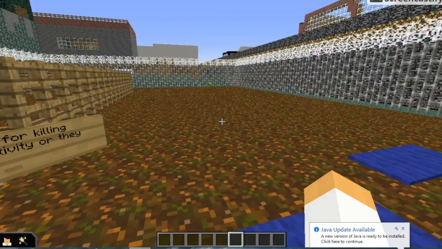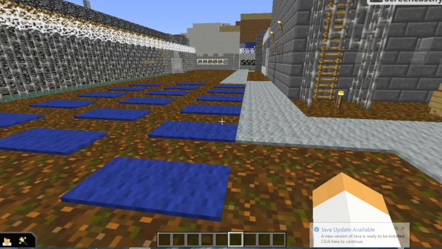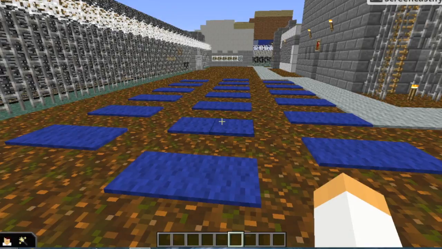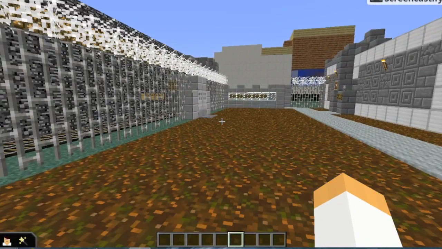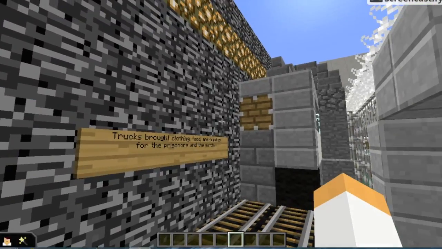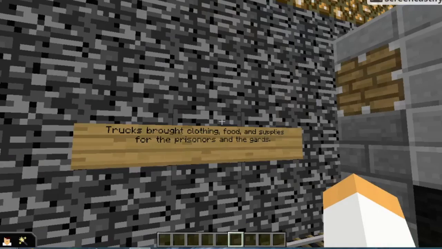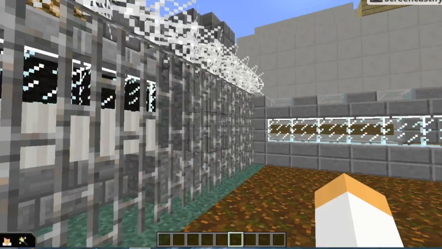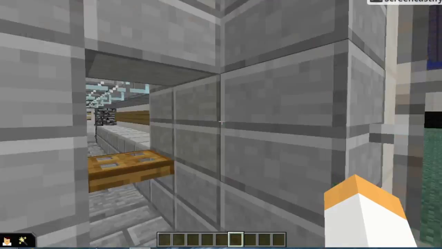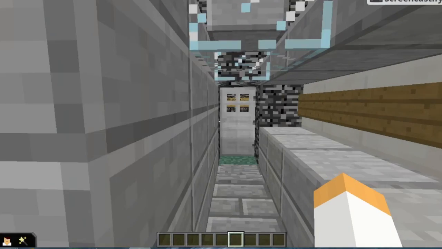Okay? And these were the mats where prisoners stripped down all their clothing to be inspected so they could either go to the gas chambers or they could live and do hard labor. This is one of the trucks that brings food and materials to the camps for the guards and the prisoners. And this is the concentration camp.